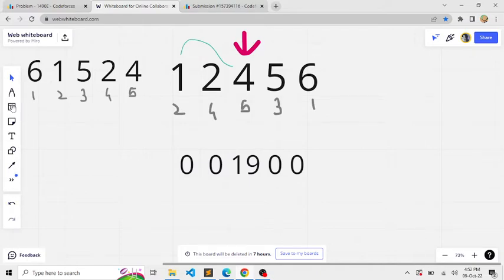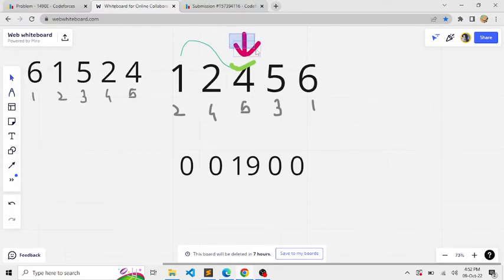So we'll mark it with a tick, which indicates that this player has a chance of winning. And we'll move our pointer to the next value.